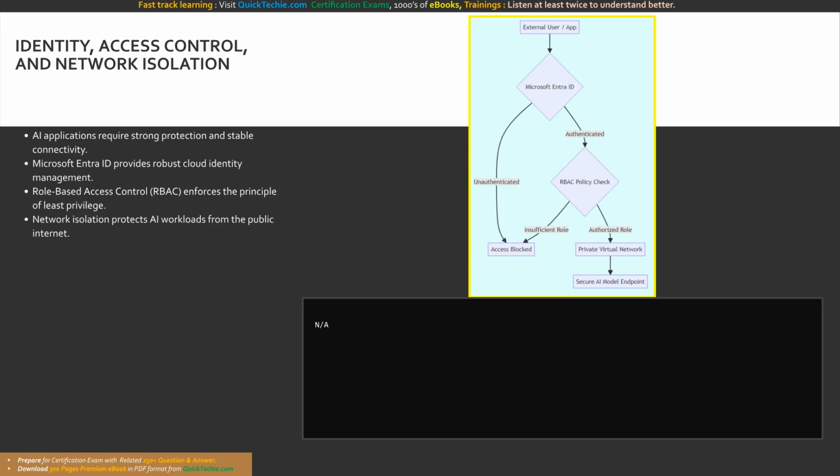By leveraging Microsoft Entra ID and RBAC, you strictly enforce the principle of least privilege, guaranteeing that every interaction with your AI system is explicitly authenticated, heavily monitored, and strictly confined.